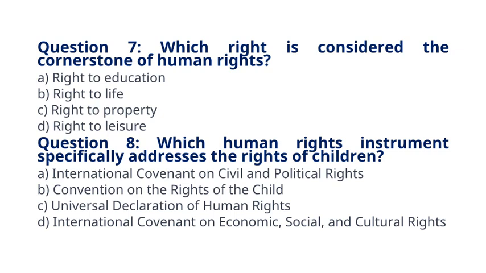Question 8. Which human rights instrument specifically addresses the rights of children? A. International Covenant on Civil and Political Rights. B. Convention on the Rights of the Child. C. Universal Declaration of Human Rights. D. International Covenant on Economic, Social, and Cultural Rights. The correct answer to question 8 is option B. Convention on the Rights of the Child.